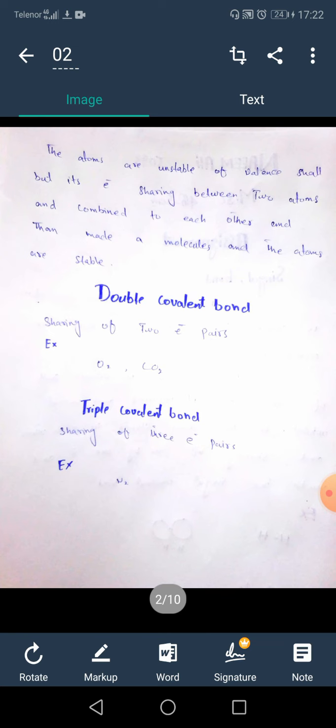The double covalent bond. Sharing of two electron pairs is called a double covalent bond. It is denoted by a double line, and the valence shells of the atoms share electrons with the other atom. Triple covalent bond: sharing of three electron pairs, where the valence shell orbitals share three electrons with each other and make a covalent bond.